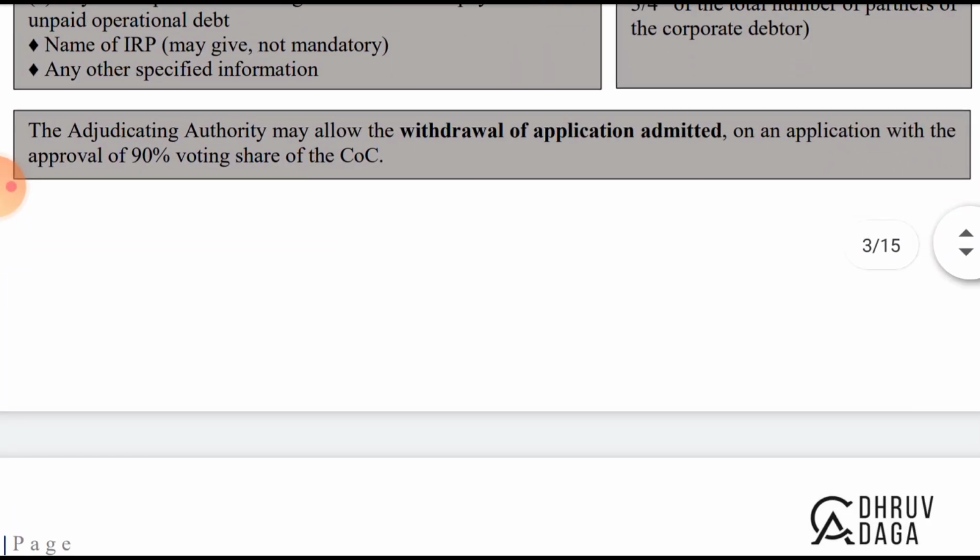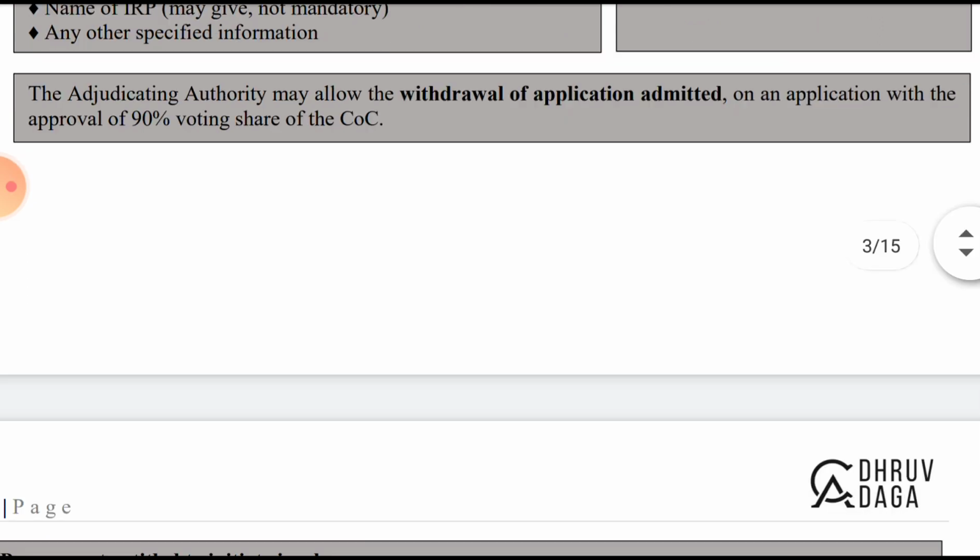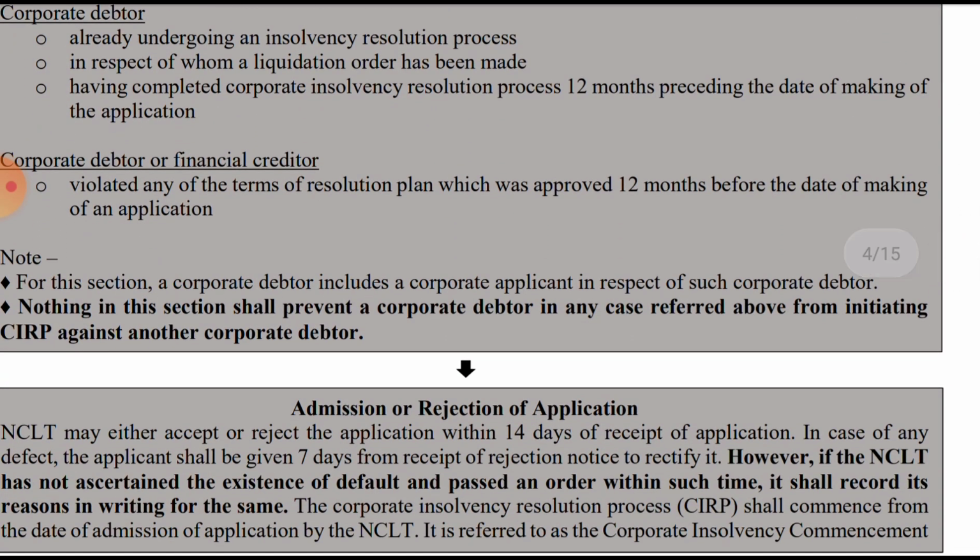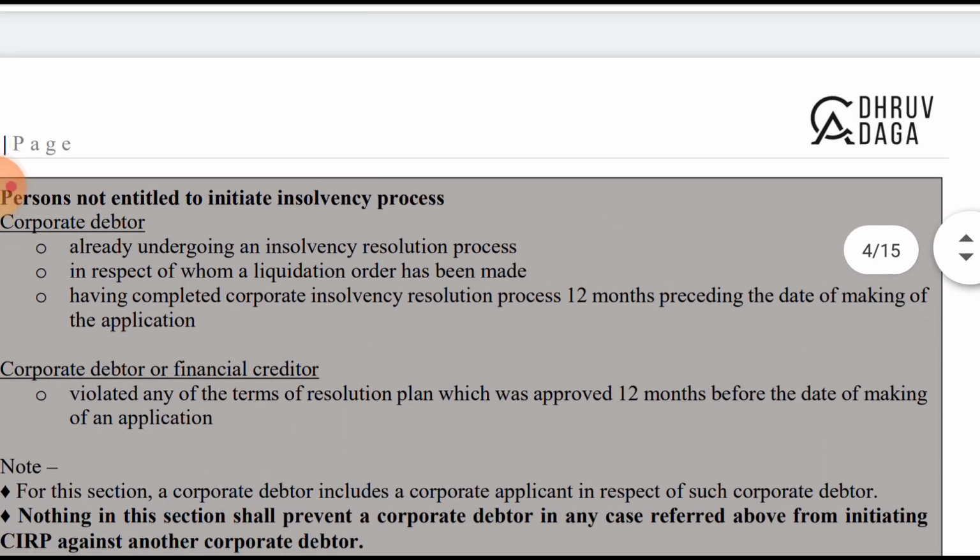The adjudicating authority may allow the withdrawal of the application admitted. This is also an earlier amendment, not the immediate one. The adjudicating authority, AA, may allow the withdrawal of an application which has been admitted, on an application with the approval of 90% of the voting share of the committee of creditors. If 90% of the committee of creditors makes an application for the withdrawal, then the application which has been admitted can be withdrawn.